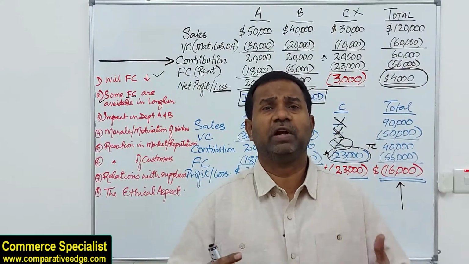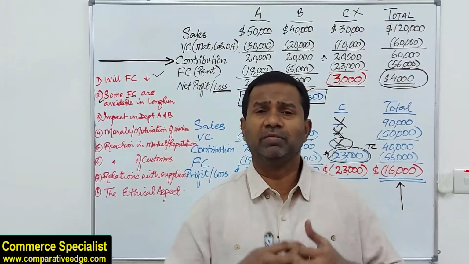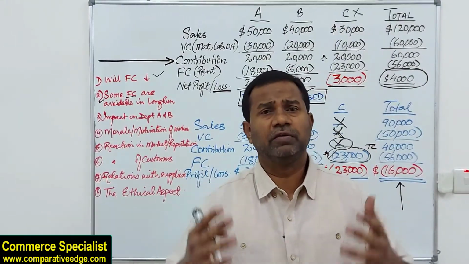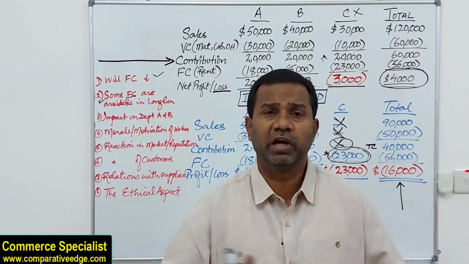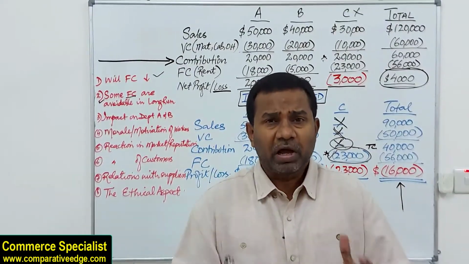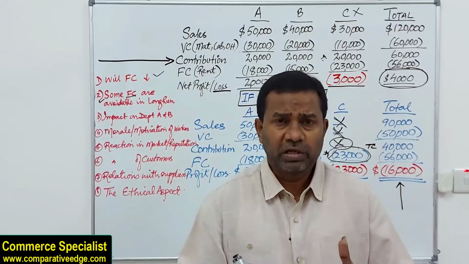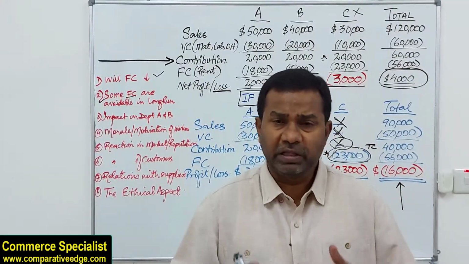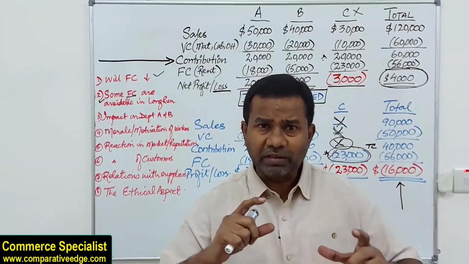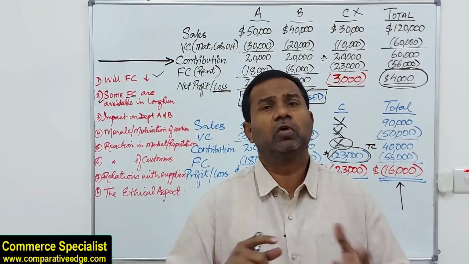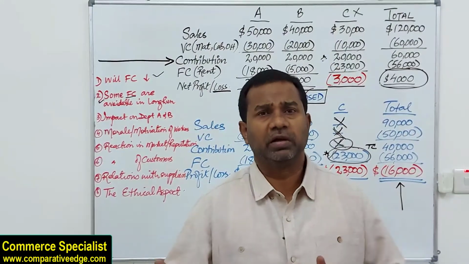In most of the Gulf countries, if you want to terminate a rental contract, you have to give 3 months' notice. So in those 3 months, the rent is there. Sometimes it is 6 months. So keep in mind there are certain fixed costs which may be unavoidable in the short term, but avoidable in the long run. So you have to look at the timing of the decision when you are going to close down, now or later.